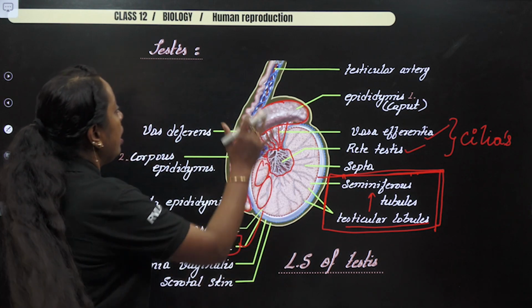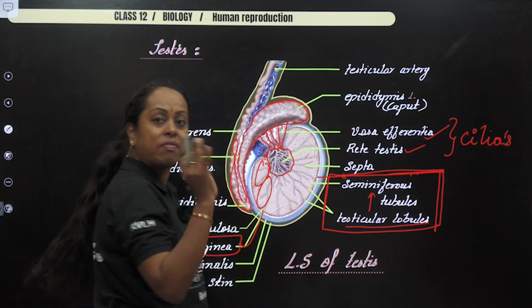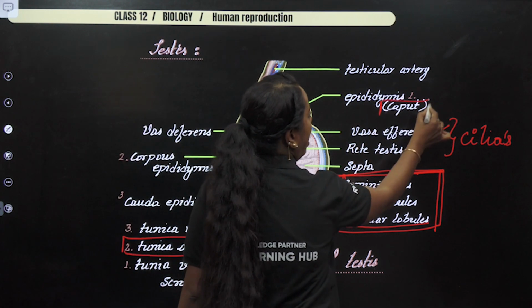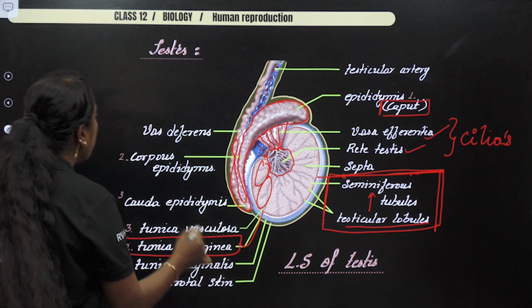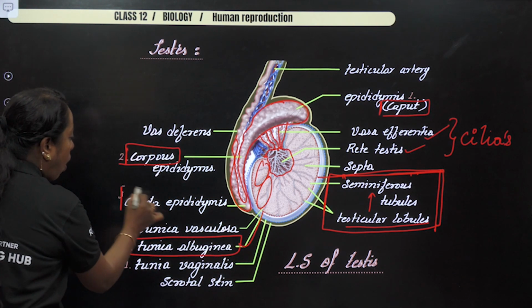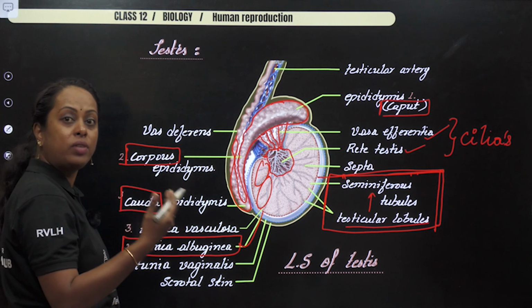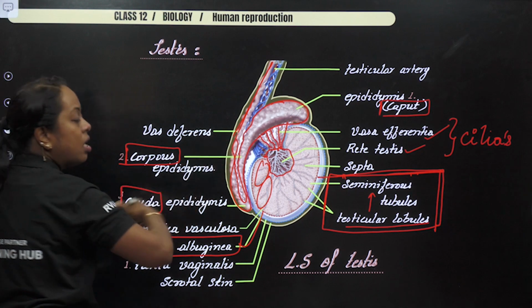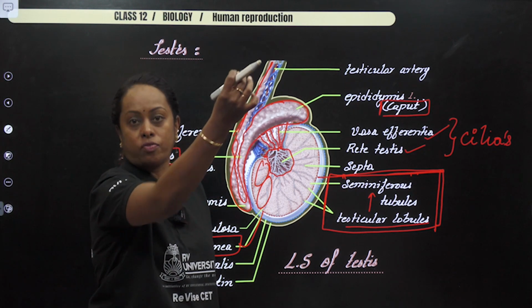So now, if you check epididymis, I have divided it into three parts. The first, which is the head, is known as caput. Then you come across the middle part, which is known as corpus. And the cauda part, the tail part of the epididymis, is connected to what is called vas deferens, which is going to come all the way out of the testis.